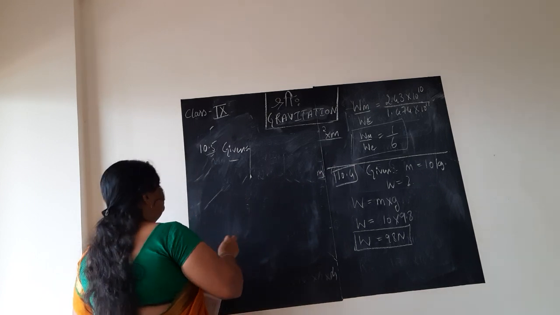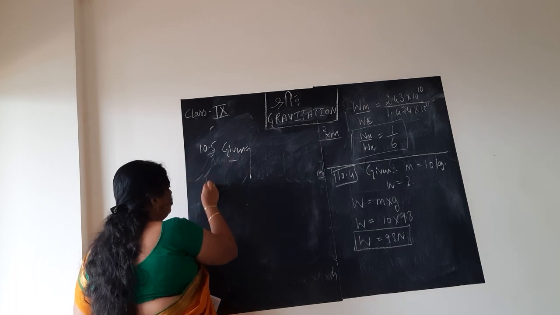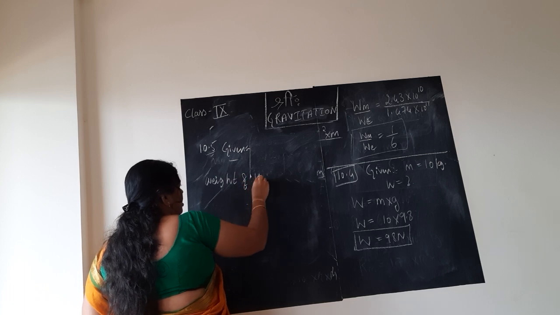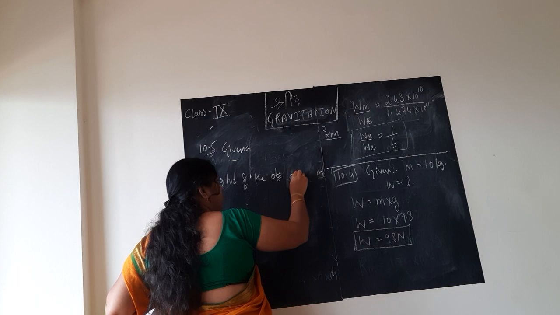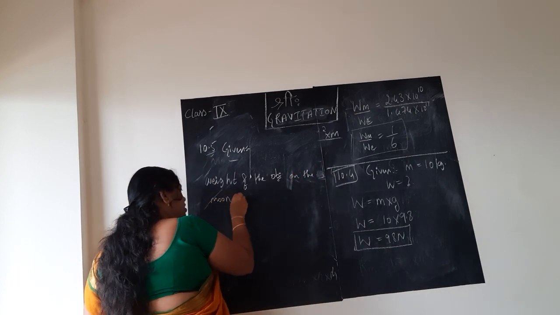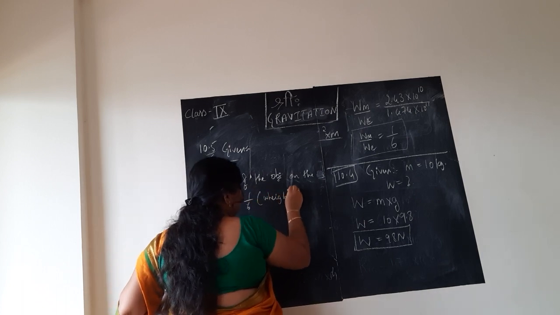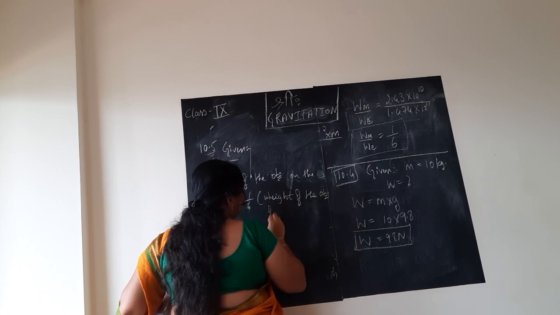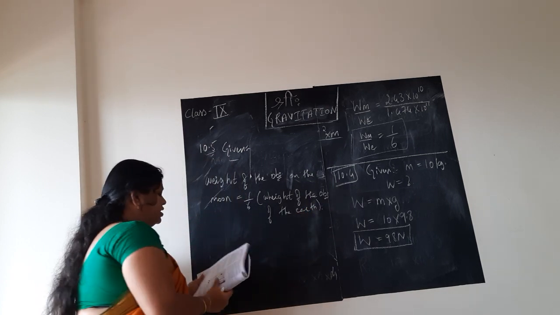So we know, just now we came to know, that the weight of the object on the moon is 1/6 times the weight of the object on the earth.